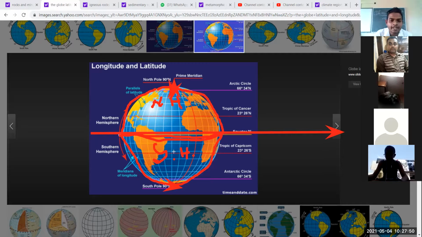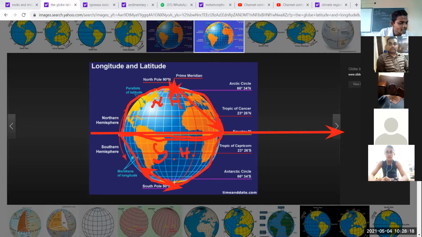Okay, northern hemisphere and southern hemisphere. It divides the earth into two equal parts, or hemispheres. The part of the earth above, north of the equator, is called the northern hemisphere. And the part of the earth below, this part, is known as the southern hemisphere. India is in the northern hemisphere. India, our country, is situated in the northern hemisphere.